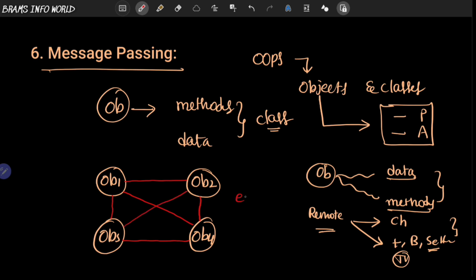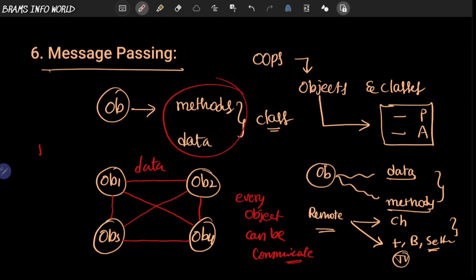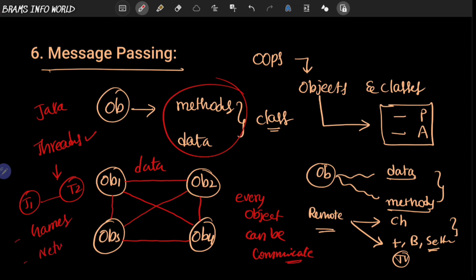So that means every object can communicate, and this is the sharing of data. We can achieve this mechanism through the concept of threads on the Java side. Basically, one thread's data can be passed to another thread with the help of get message and put message, like that. It is very popular for games as well as networks.